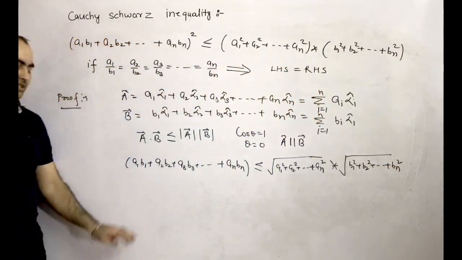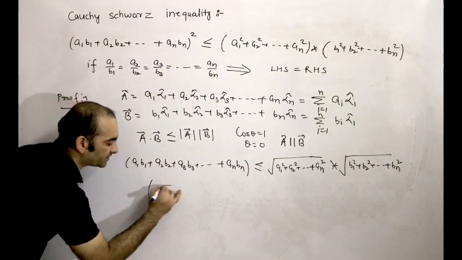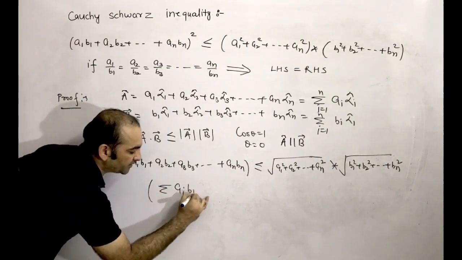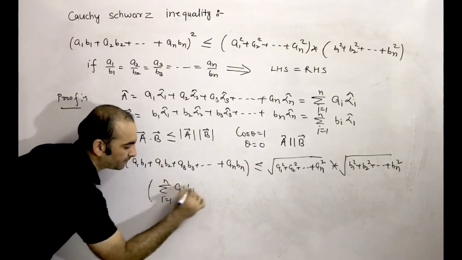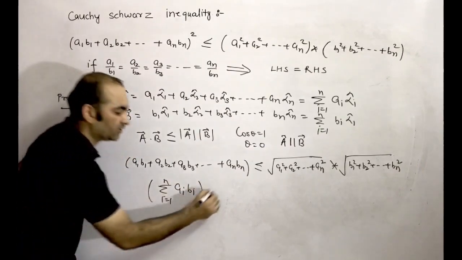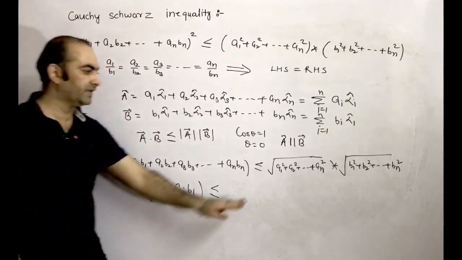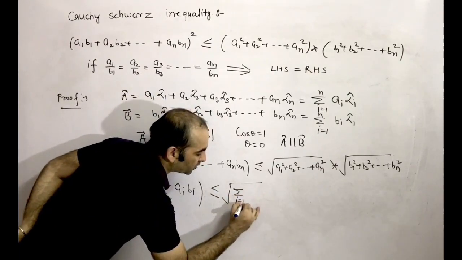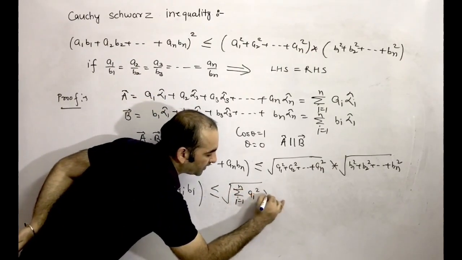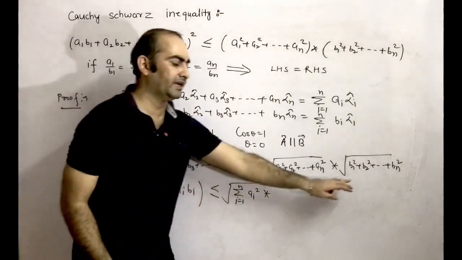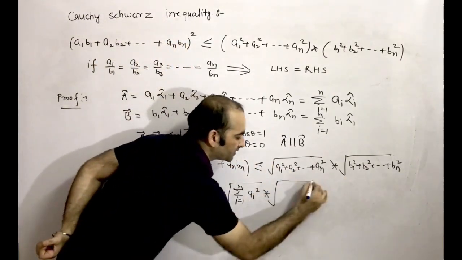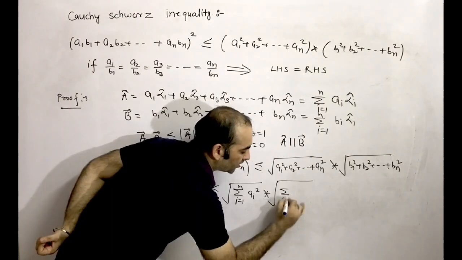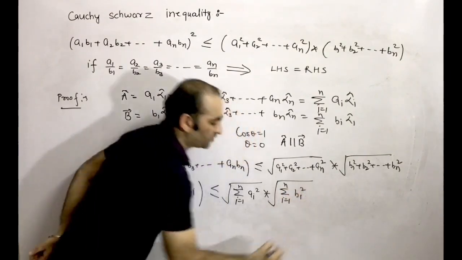This we can write as, in bracket, sigma AI BI, where I is 1 to n, is less than or equal to, this we can write as root over sigma I equal to 1 to n AI whole square into root over sigma I equal to 1 to n BI whole square.